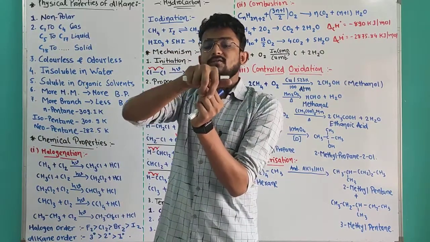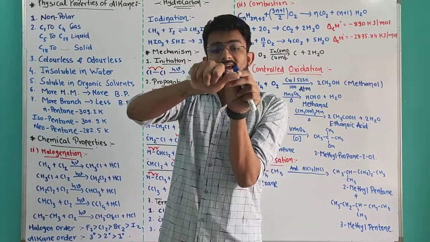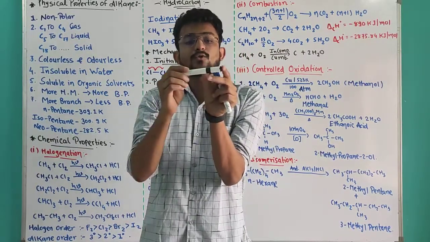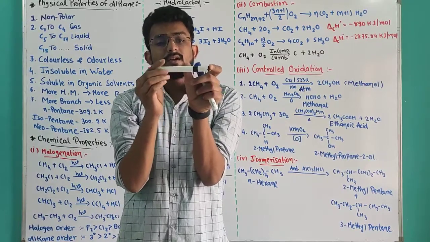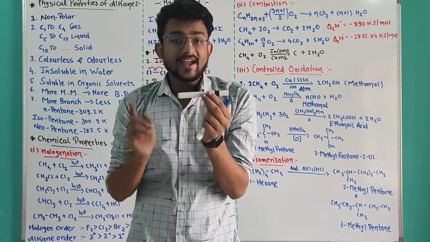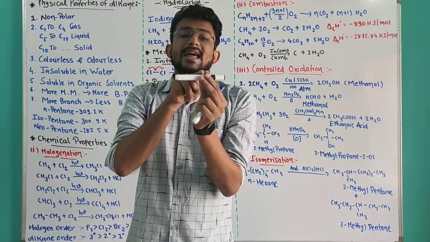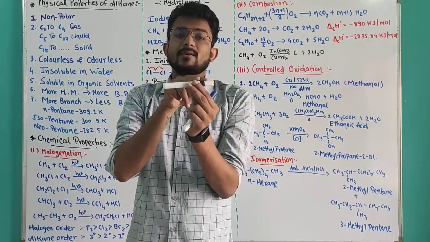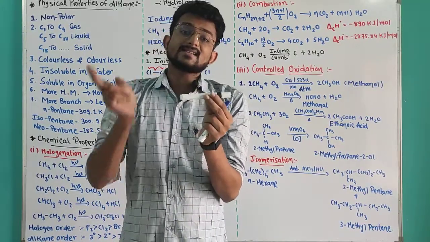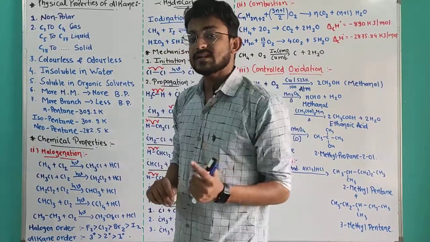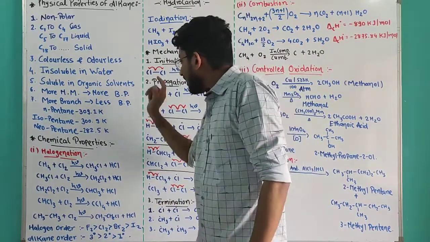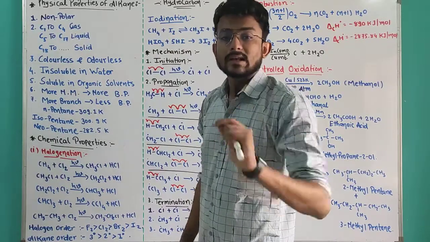If there is only one carbon, the area of the surface will be like this much. If there are two carbons, the area will be like this much. If there are three carbons, the area will be like this much. Because of that, as carbon is added and the molecular mass increases, the surface area increases, and as the surface area increases, van der Waals forces increase and the boiling point is going to increase.